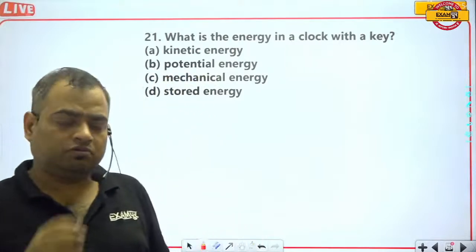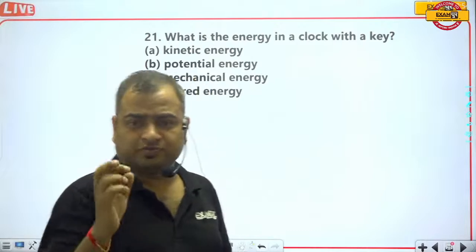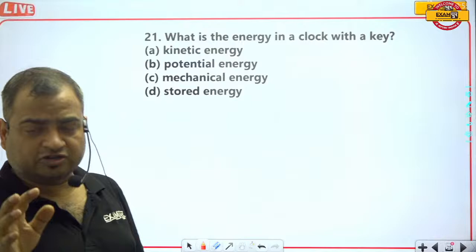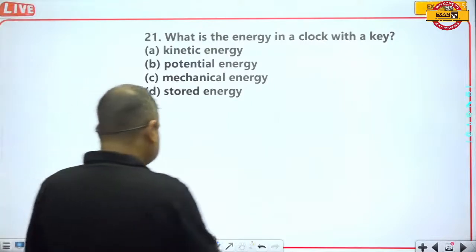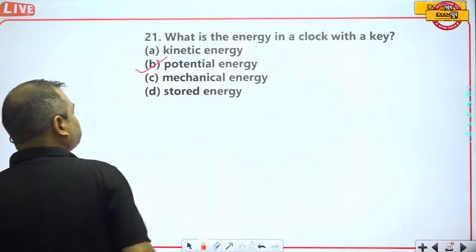So that kind of energy is known as potential energy. This is due to the position of the body. So the potential energy will be the correct answer.